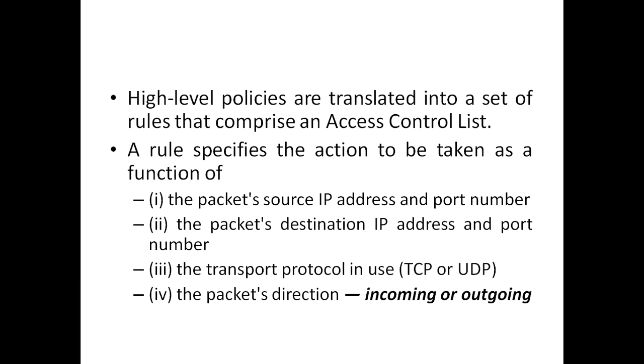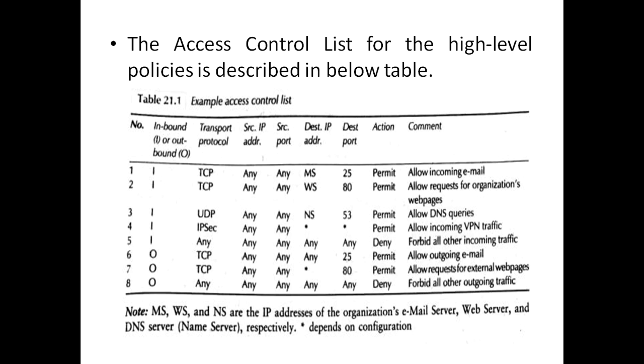Then high-level policies are translated into a set of rules that comprise an access control list. A rule specifies the action to be taken as a function of the packet's source IP address and port number, the packet's destination IP address and port number, the transport protocol in use, whether it's TCP or UDP, and the packet's direction, which is an incoming packet or outgoing packet. So whenever you need to take an action, you need to consider all these parts: the packet's IP address, source as well as destination, then port number, transport protocol, and the direction of the packets.